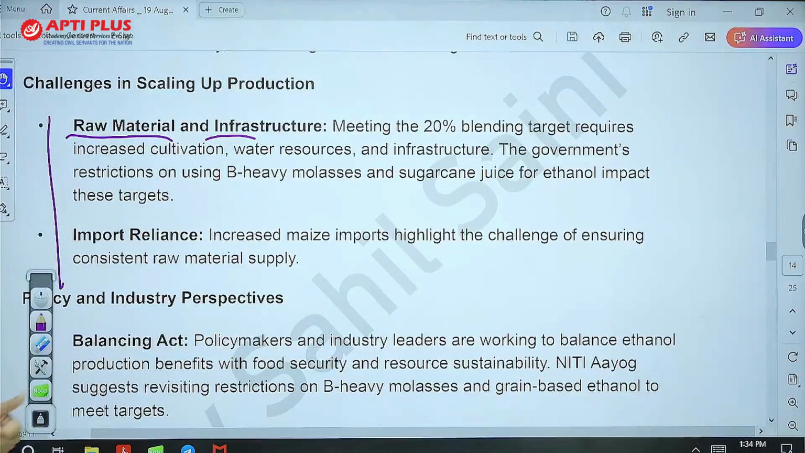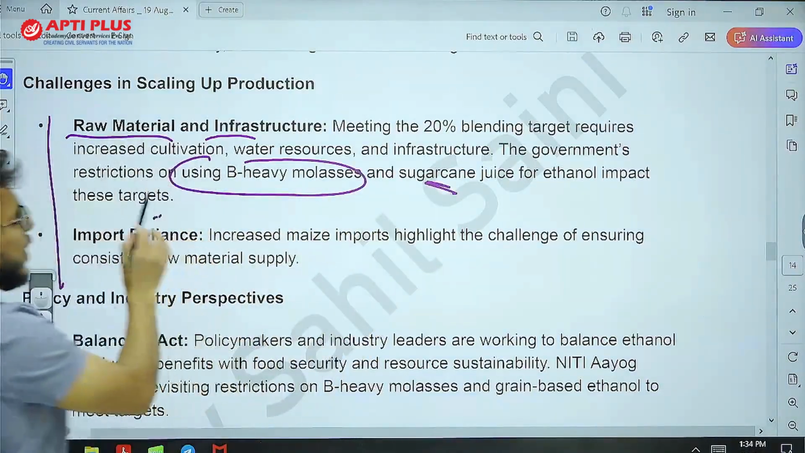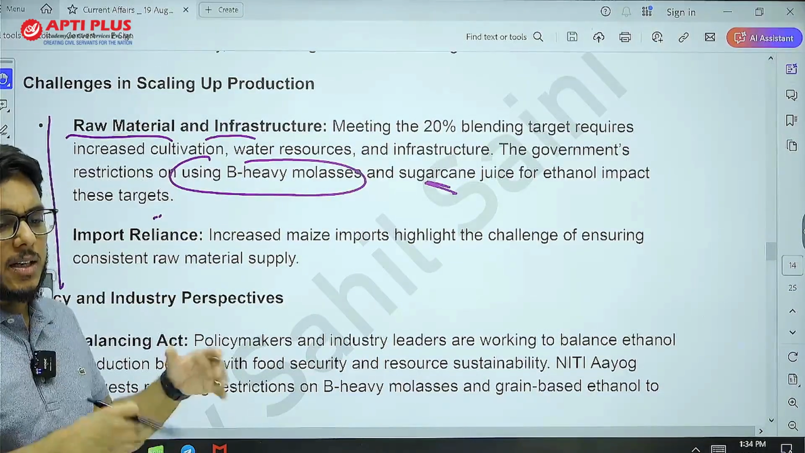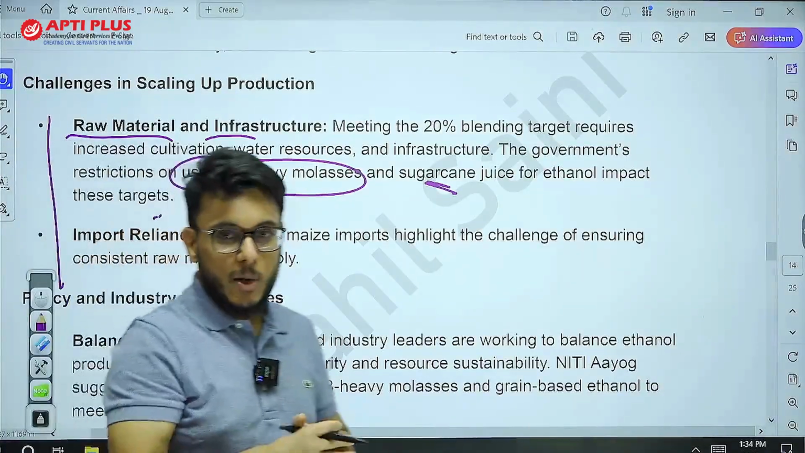Okay, there is a government restriction on using B heavy molasses and sugar cane juice, which should be considered. But I frankly believe that it's right. Now, first of all, what is this B heavy molasses and sugar cane juice?